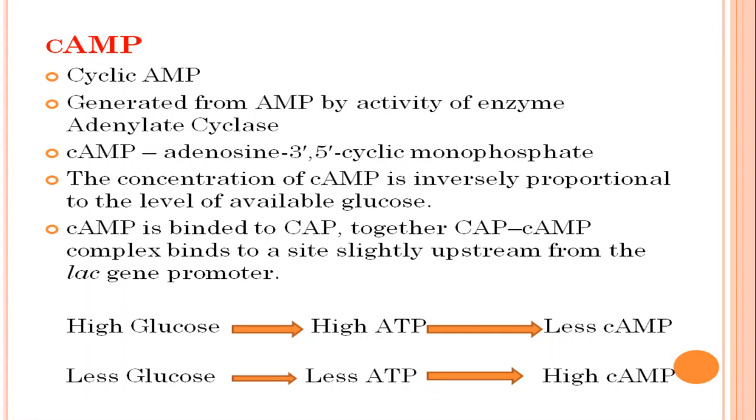This cyclic AMP binds with CAP, and the CAP-cyclic AMP complex forms. It binds to a site located slightly upstream of the lac gene promoter, at the regulatory sequence. So concentrate: high glucose means high ATP, means high AMP, less adenylate cyclase activity and less cyclic AMP. Whereas less glucose means less ATP, less AMP, high adenylate cyclase activity and a high amount of cyclic AMP.